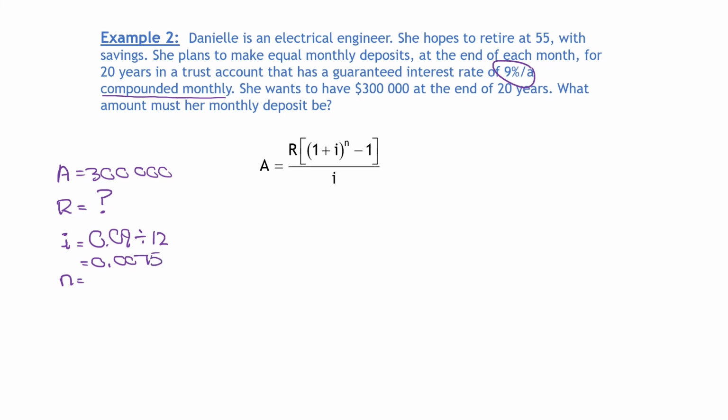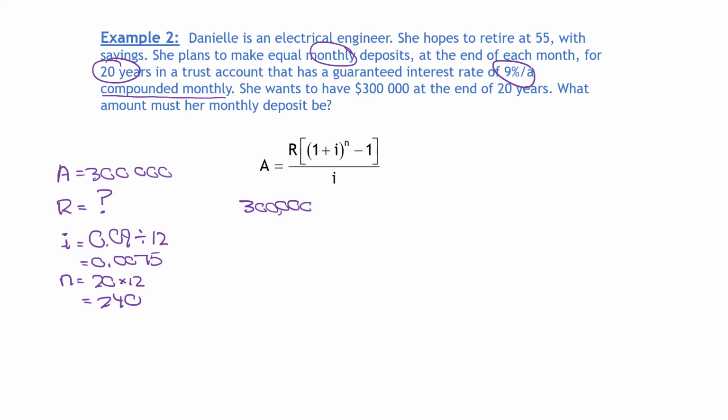Now, N is how many compounding periods we have. She's going to put money away every month for 20 years, so 20 times 12 is 240. Let's sub it all in. 300,000 is our A, the future value of our annuity.